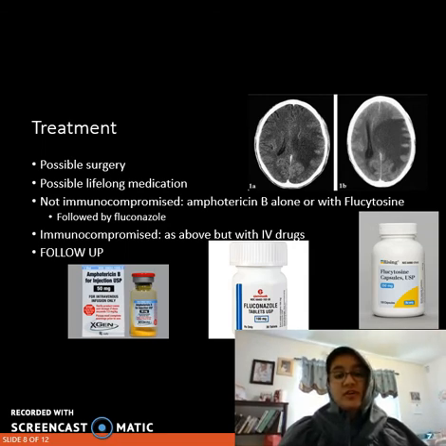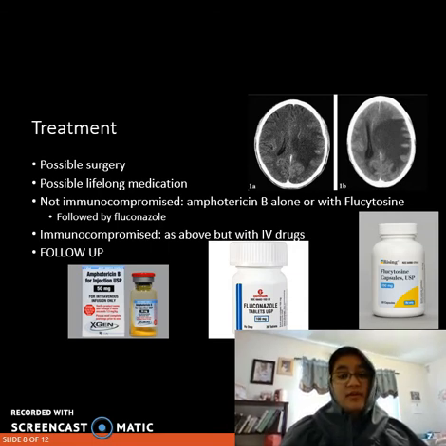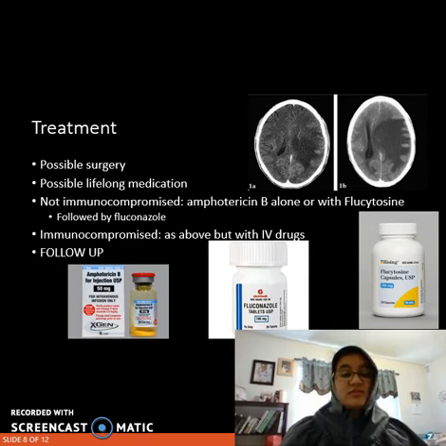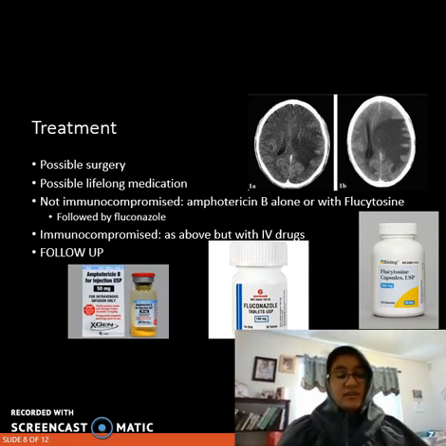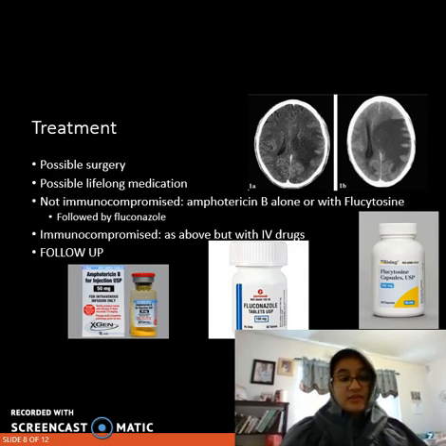For immunocompromised patients, they're treated the same as above, but they're started off with IV drugs. The length of treatment may range between 1 to 2 years or maybe even lifelong suppressive therapy, usually with fluconazole. Regular medical checkups are required to determine if this disease has reactivated or lesions have increased in size. An additional thing they can do is a consultation with an expert in infectious diseases, because they are aware of any new treatments or protocol changes that may develop with the ongoing research that may benefit the patient.